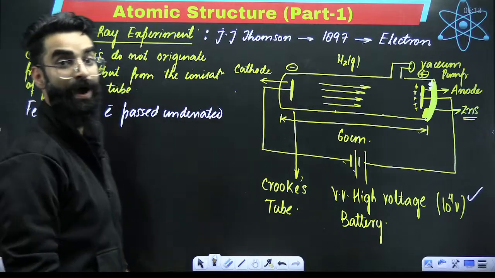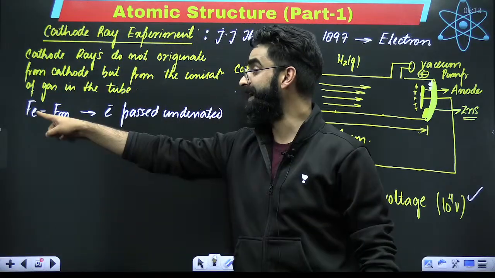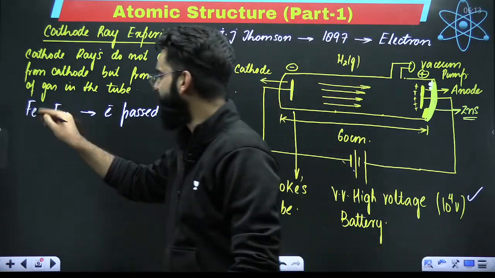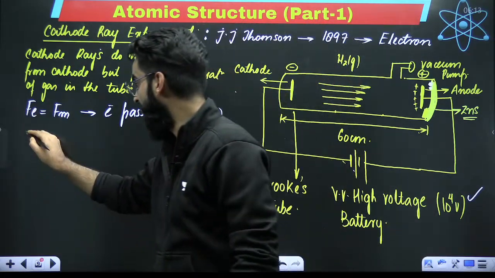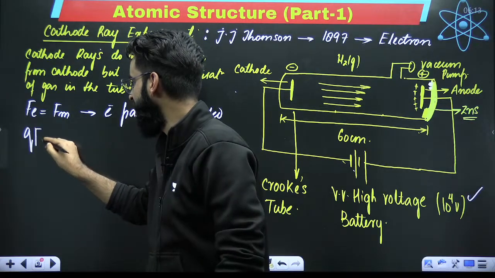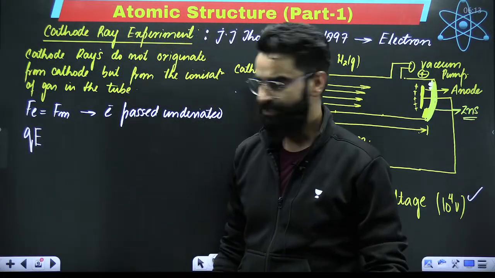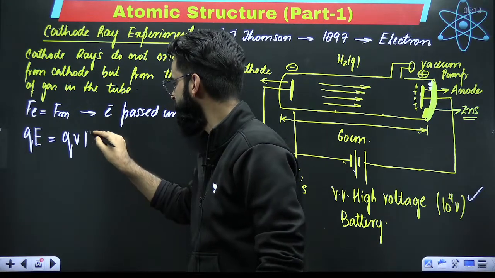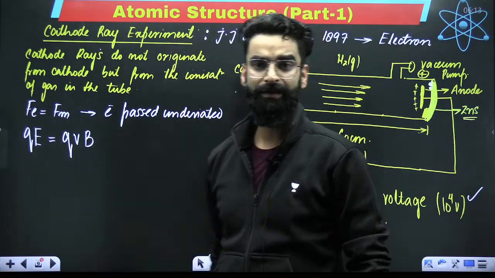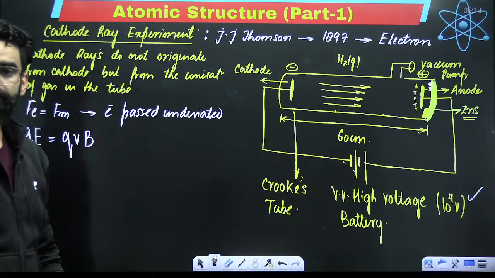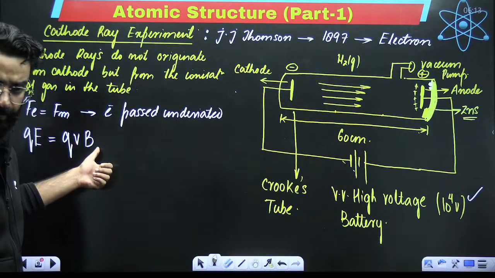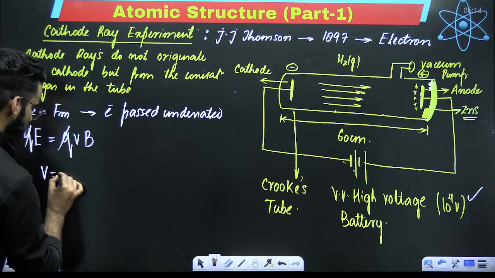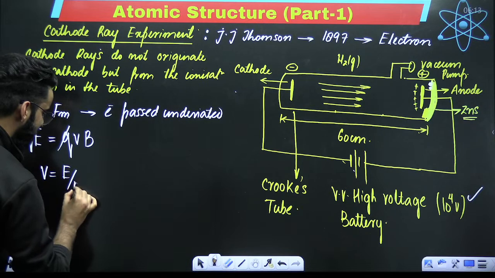Now you tell me, why did the electron pass undeviated? Because the electrical force and magnetic force on the electron cancelled. What is electric force all about? It is the charge on the electron multiplied by the electric field, right? What is magnetic force? Charge multiplied by the velocity with which the electron moves multiplied by B, the magnetic field intensity B. Now, if I ask you whether this Q gets cancelled, absolutely. So V comes out to be equal to E divided by B.